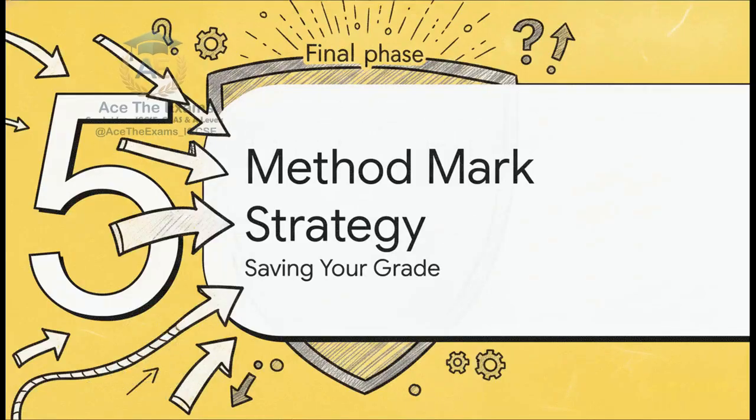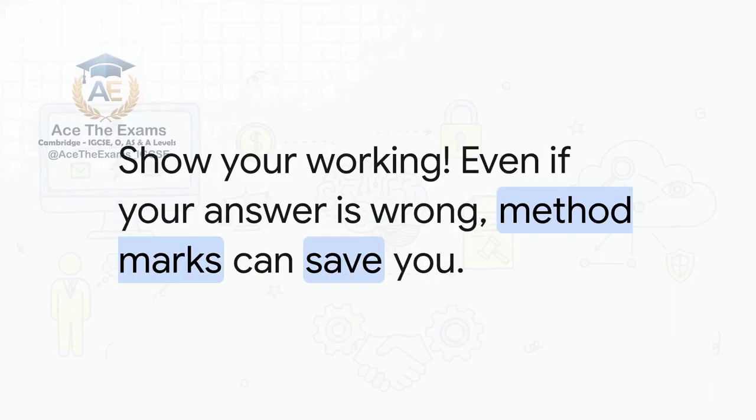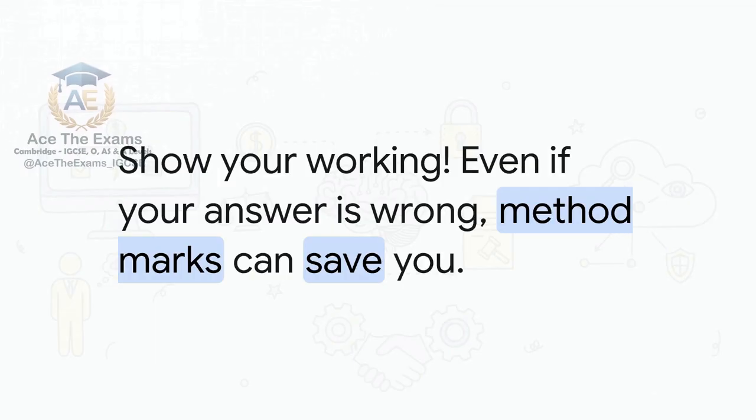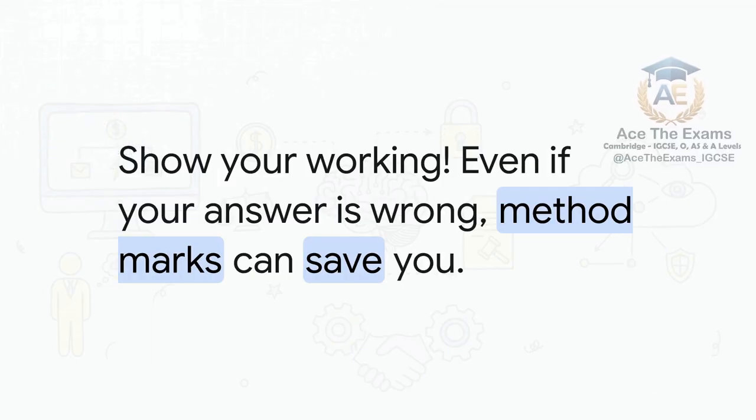All right, we are entering Section 5. This is the final, most critical phase of our strategy. This is the ultimate rescue mechanism. I need you to read this text on the screen very carefully. This is a direct, blaring examiner alert. Show your working. Even if your final answer is wrong, method marks can save you.